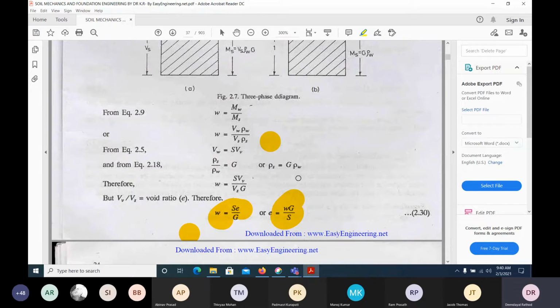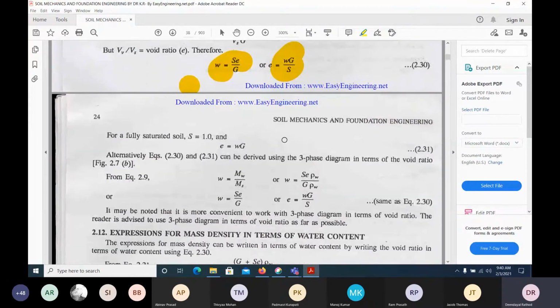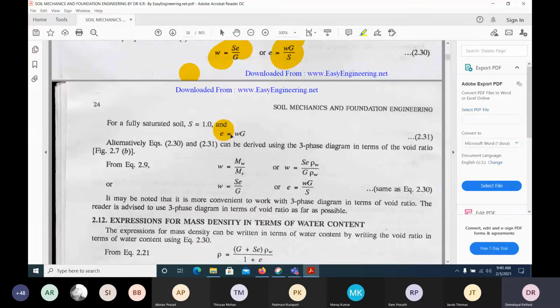Mass of water divided by mass of solids. Okay, so how can we write this mass of water? It can be written as volume of water into density of water divided by volume of solids into density of solids. But what is the definition of the degree of saturation? Volume of water divided by volume of voids. Okay, what is the definition of the specific gravity? Density of solids by density of water. So substitute this one, you will get this equation. That means once you know the water content, w = Se/G. So this equation is very important. Okay, so they will ask this kind of equation in all competitive exams. Okay, if it is fully saturated, it would be like this.